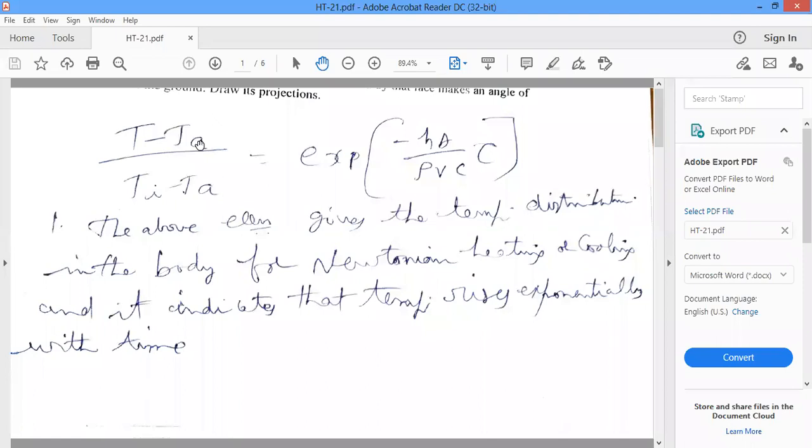TA is the outside ambient temperature, the outside convective environment temperature. So T minus TA divided by Ti, the initial temperature, minus TA is equal to exponential of minus hA by rho Vc into tau.